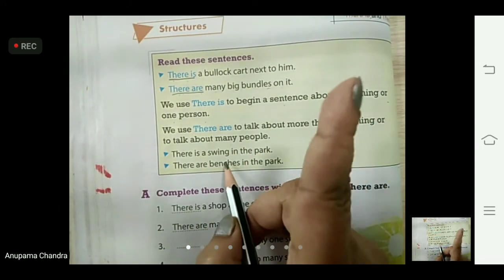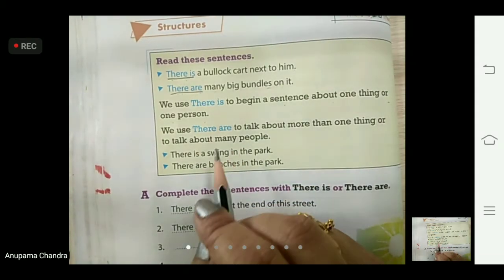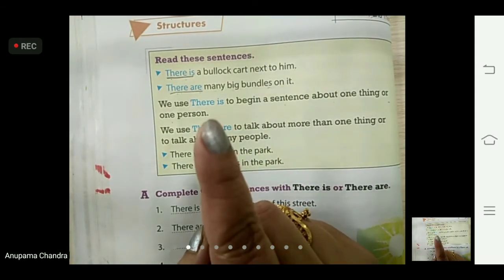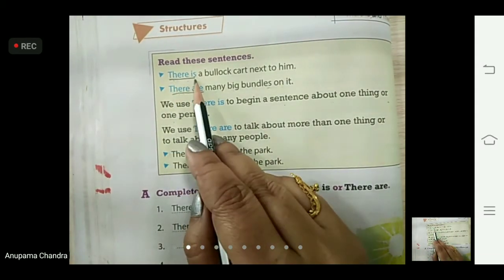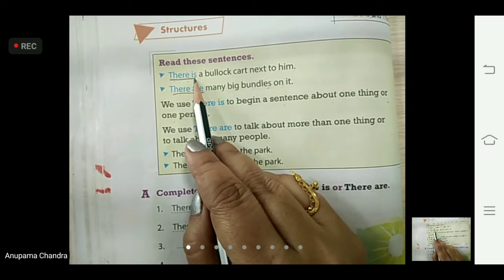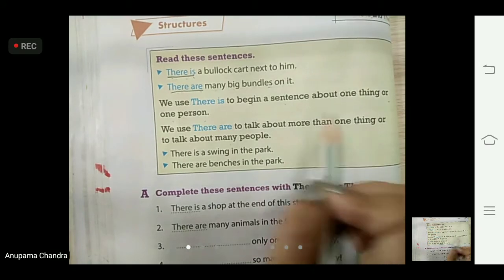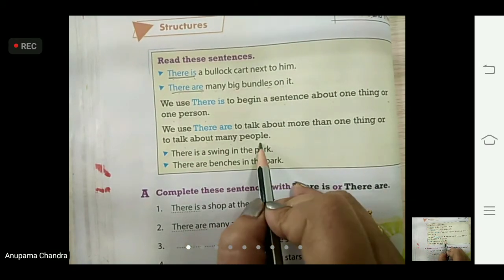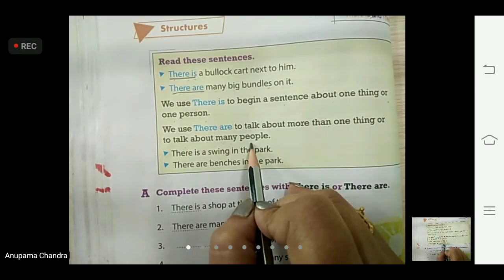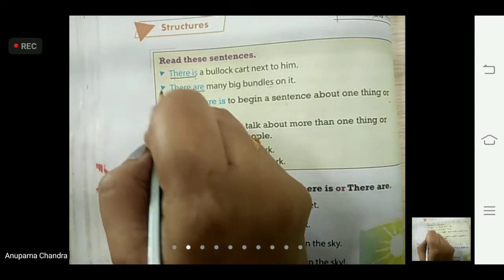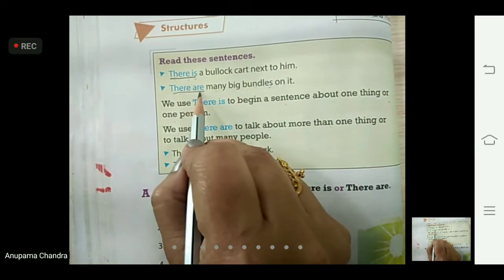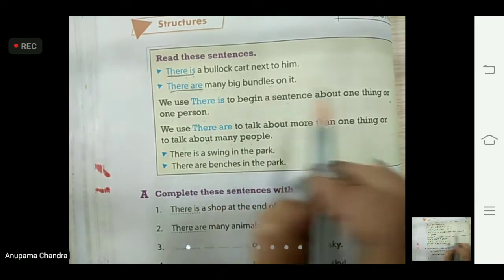That is more than one. Okay children, when we talk about one thing or one person, we are going to use there is. And if we are talking about more than one thing or many people, many means more than one, then we are going to use there are, A-R-E. Okay.